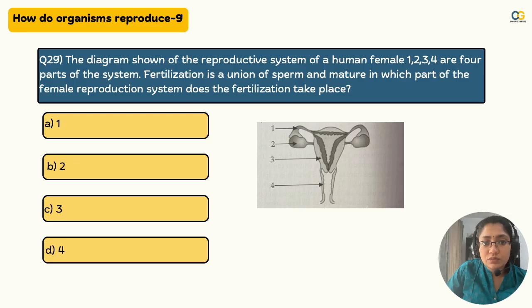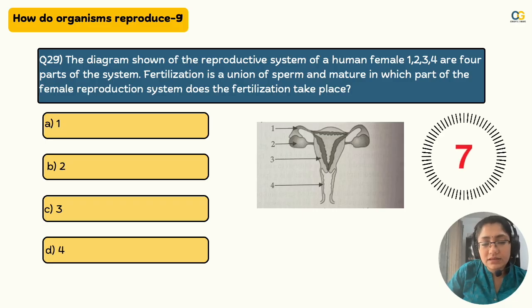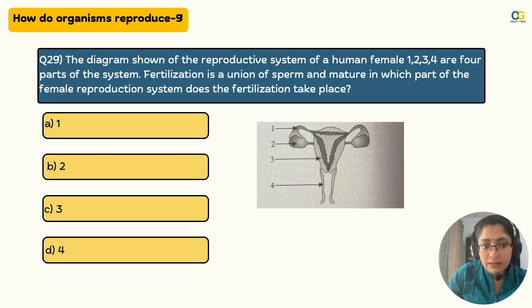The diagram shown is of the reproductive system of a human female. 1, 2, 3, 4 are parts of the system. Fertilization is a union of sperm and a mature egg. In which part of the female reproductive system does this fertilization take place? Think, where does fertilization take place and what is it marked? Yes, the right answer is 1. Fertilization takes place in the fallopian tubes. If you're taking bio for 11th and 12th, that exact place where fertilization takes place is called the ampulla isthmic junction. Something to keep you triggered on bio.